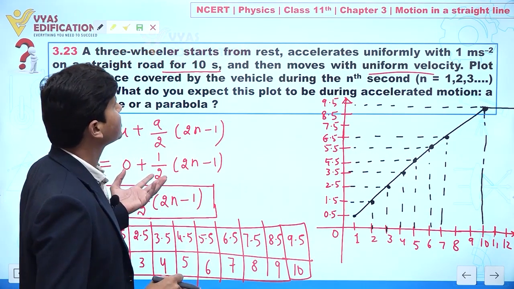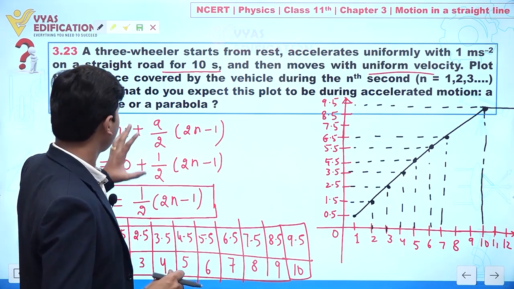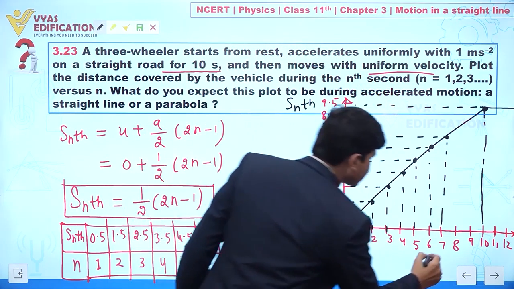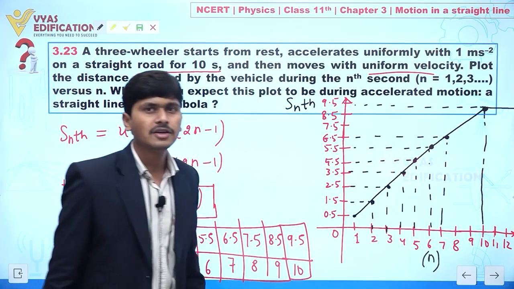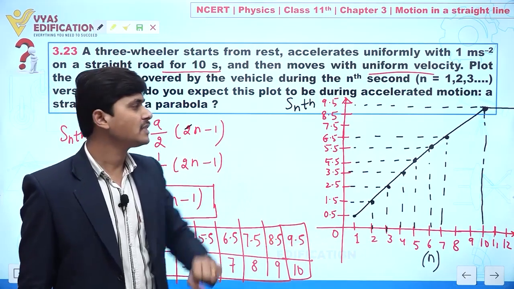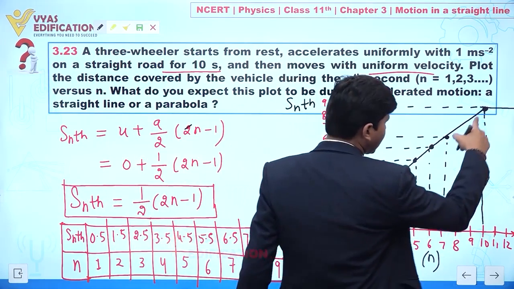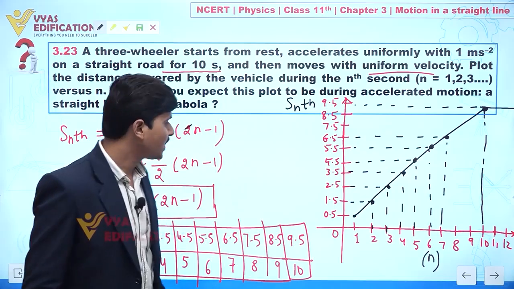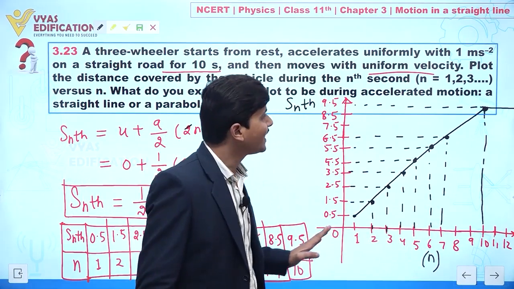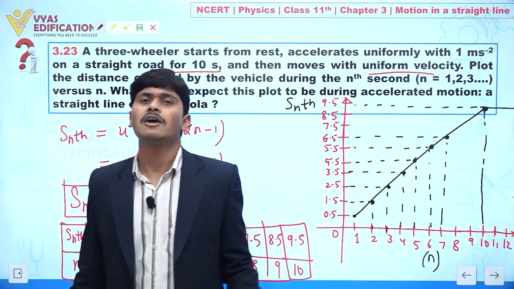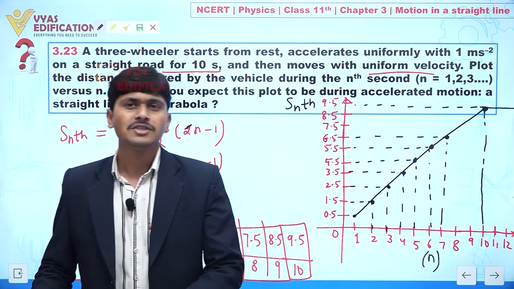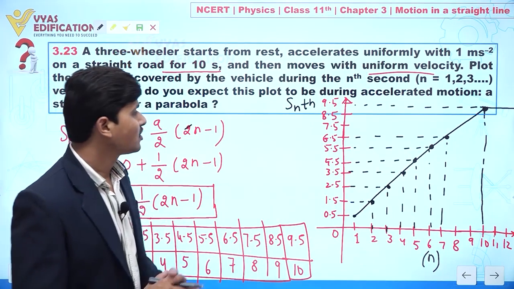So this is a graph between distance covered in the nth second versus n. Clear to everyone? What do you expect from this plot? From n equal to 1 to n equal to 10, we have a straight line, and after that we have a graph that is parallel to the n axis. Clear to everyone? So this is all about this question.